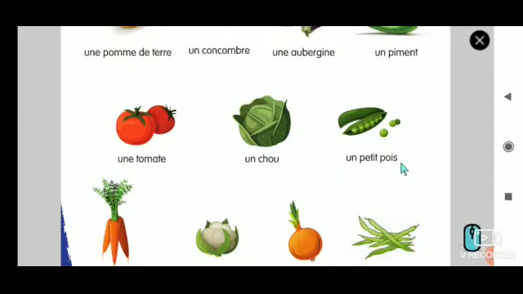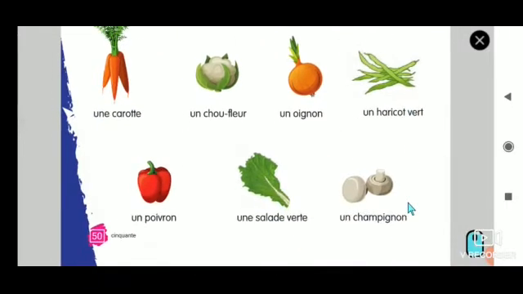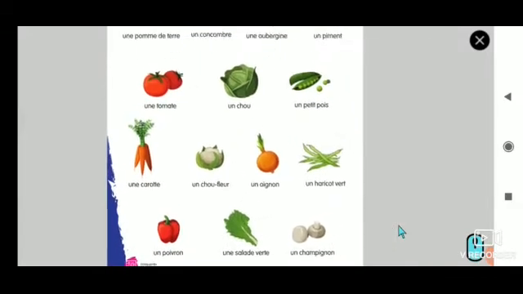Un petit pois. Une carotte. Un chou-fleur. Un oignon. Un haricot vert. Un poivron. Une salade verte. Un champignon. Okay, now I am just going to rapidly ask you some questions.